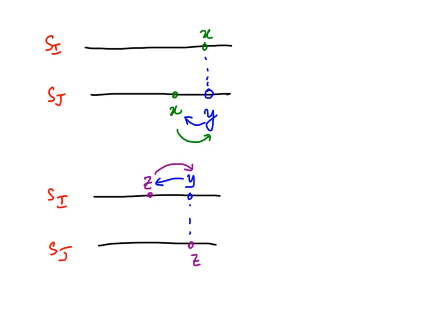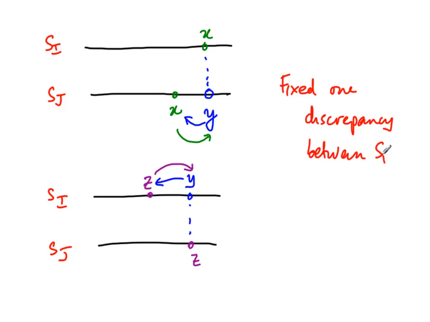So what we have done here is that we have fixed one discrepancy between Si and Sj. We have fixed one position where the two had the same job, but at different times. Having fixed this, I can repeat this and fix another one.